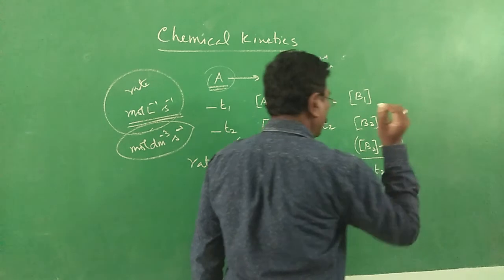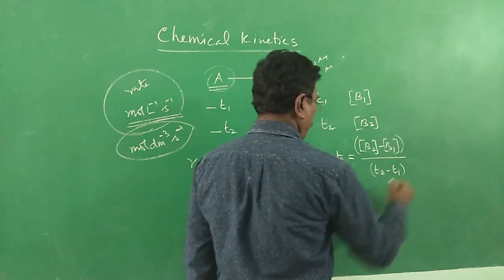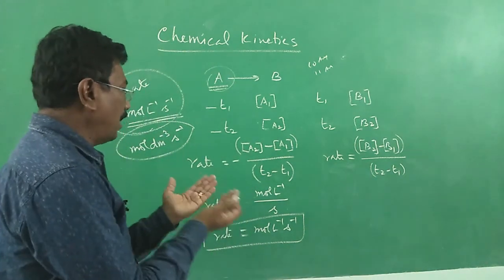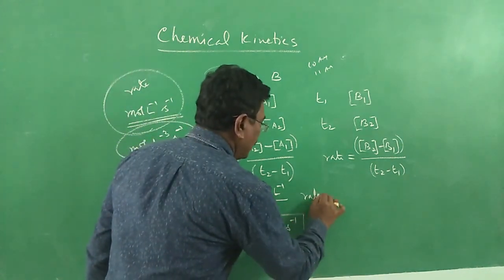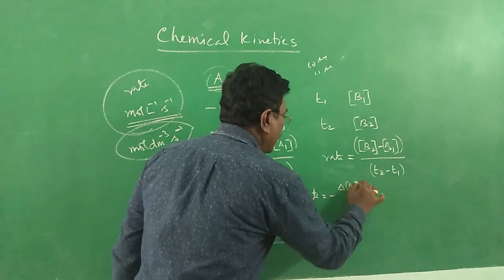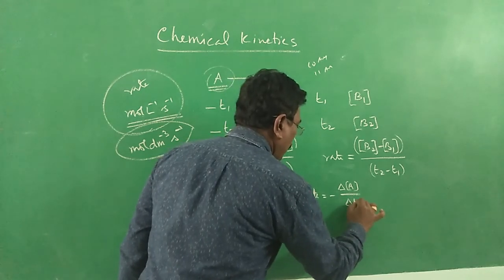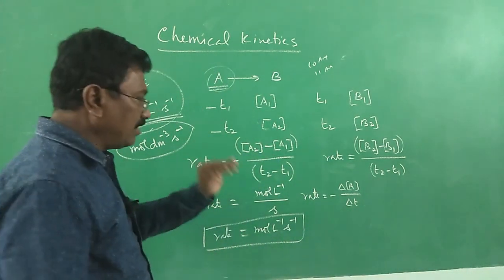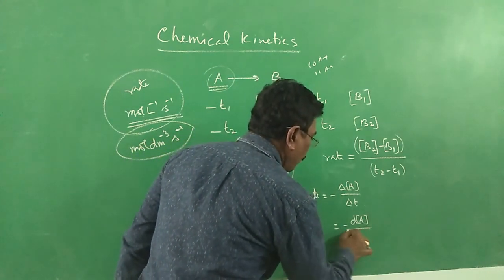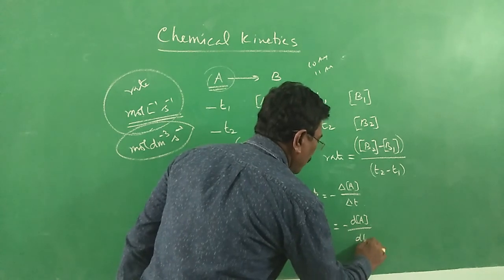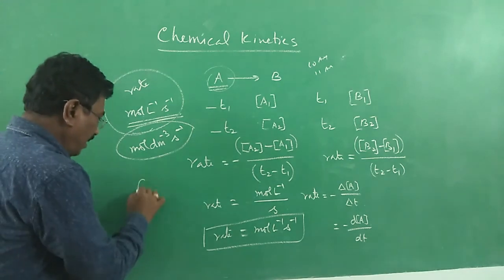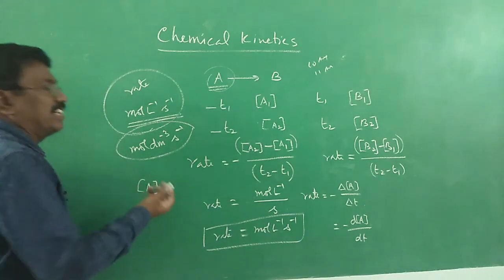Of course, time is always T2 minus T1, the difference in time. And that we say in terms of difference. You might have studied mathematics. Rate, if it is defined in terms of reactant, is minus delta A by delta T. Alright? Or else for small change, you can say minus dA by dt. What are we writing within square bracket? To mention that it is concentration. Anything, say A within square bracket, means concentration of A.